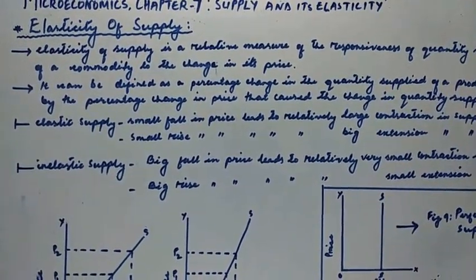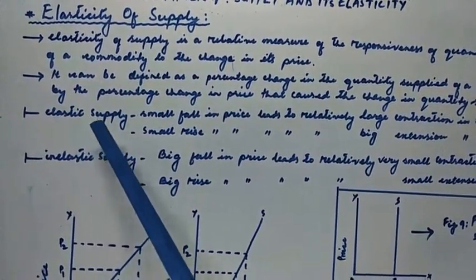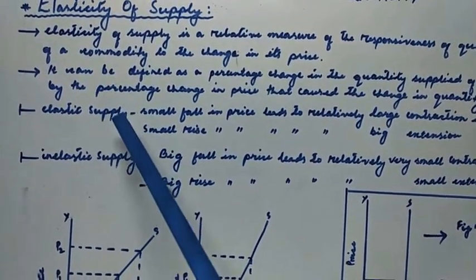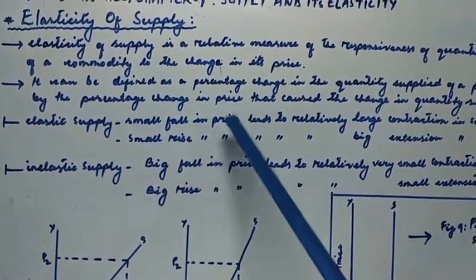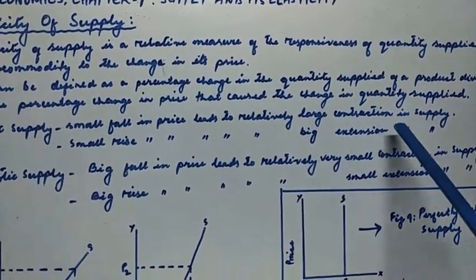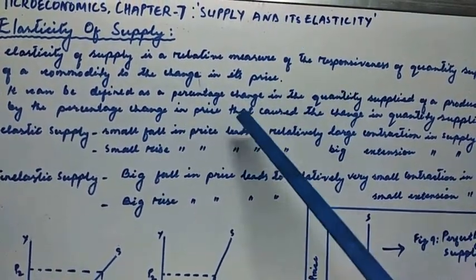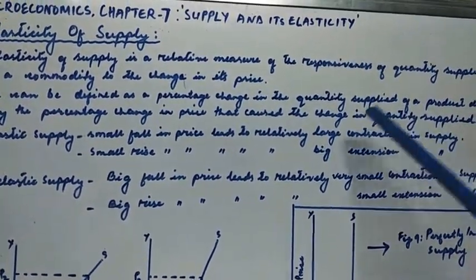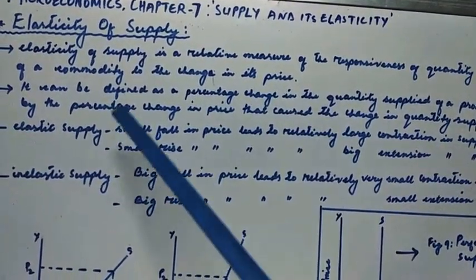When we talk about elasticity of supply, we can see the elastic side of supply and the inelastic side of supply. So what is elastic supply? Elastic supply occurs when a small fall in price leads to a relatively large contraction in supply. So when a small amount of price has fallen, which leads to a large decline in the supply, that is elastic supply.